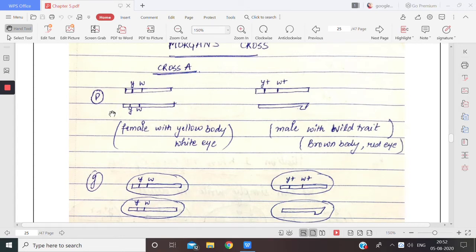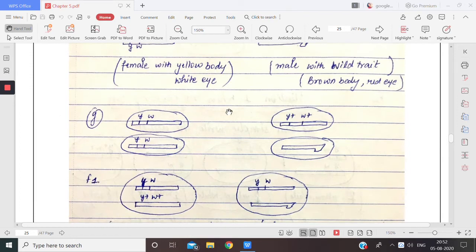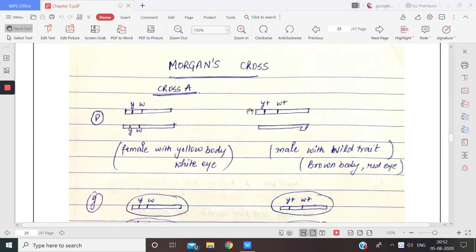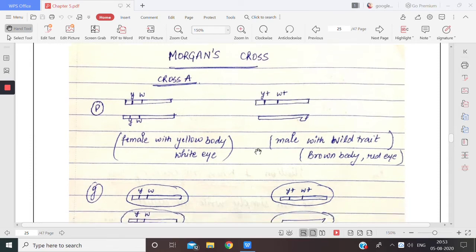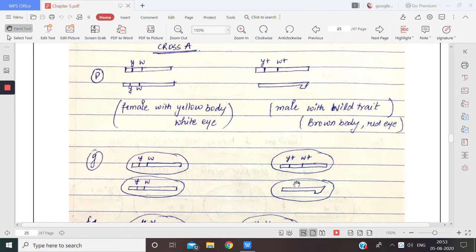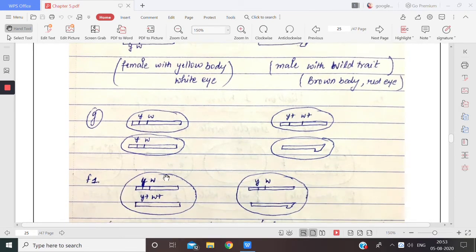Similarly here also, either this chromosome will be given to the gamete or this chromosome will be given to the gamete. Because we know that meiosis will occur and the gametes will have only one set of chromosomes. Now when these gametes fuse together, what are the combinations we are getting in the F1 generation?